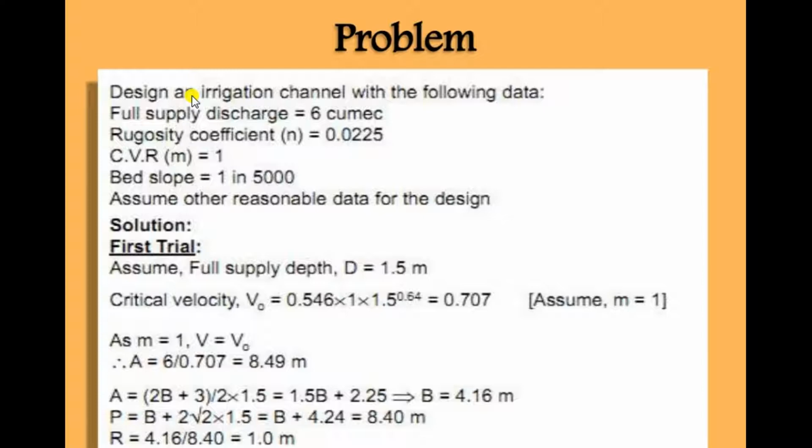So we can get the value of P is equal to 8.40 meter, and R is equal to A by P, hydraulic radius, hydraulic mean depth, is equal to A by P is equal to 1 meter.